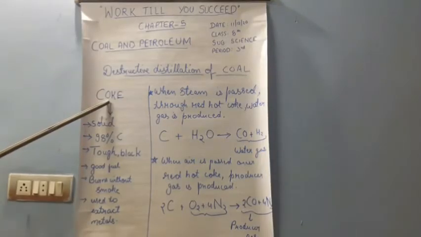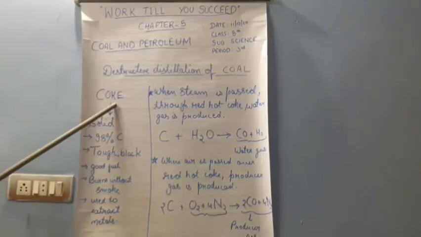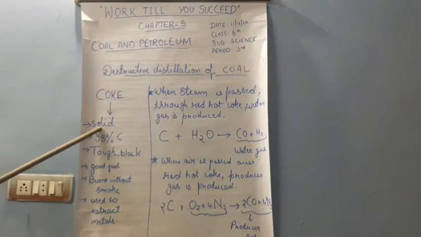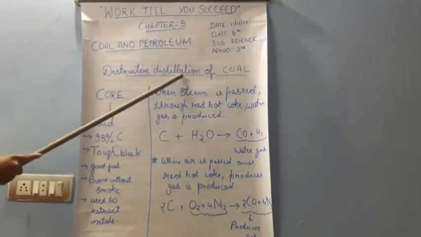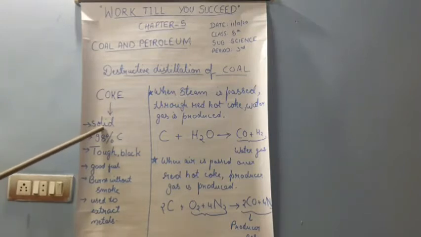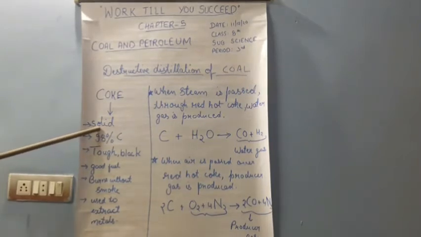Okay students, so now we will start the coke part. Okay, coke. What is coke actually? Coke is actually the solid residue, which is left out after the process of destructive distillation. When we do the process of destructive distillation of coal, this coke is the solid part which is left out.